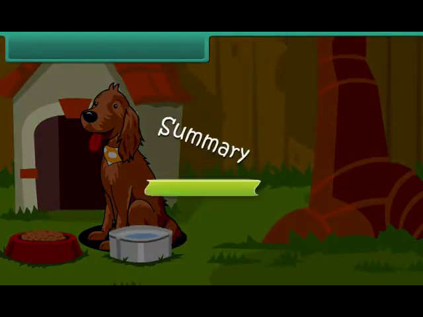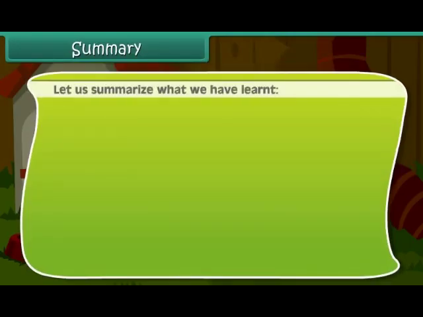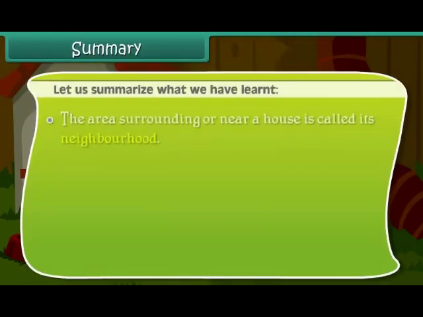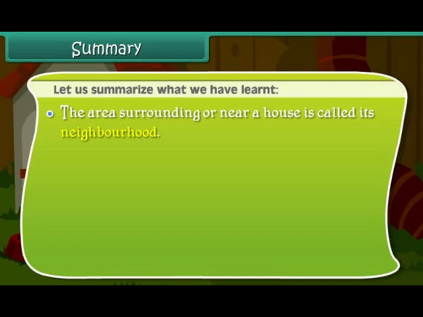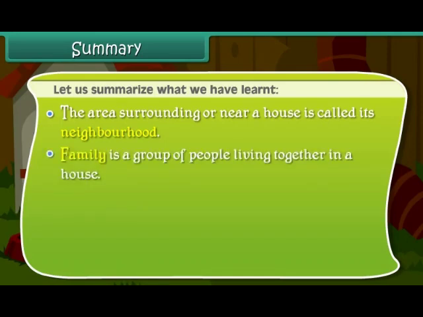Summary. Let us summarize what we have learned. The area surrounding or near a house is called its neighborhood. Family is a group of people living together in a house.